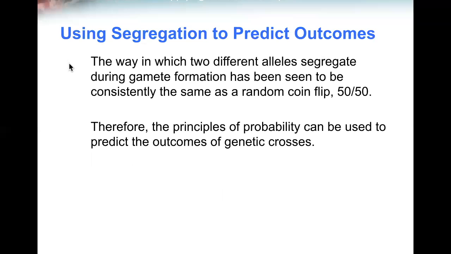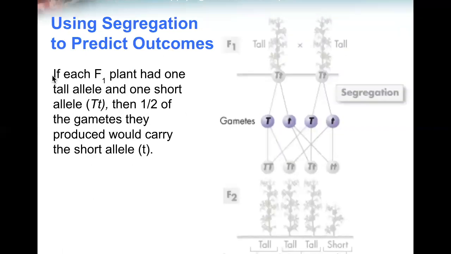The way in which two different alleles segregate during gamete formation has been seen to be consistently the same as a random coin flip, 50-50. Therefore, the principles of probability can be used to predict the outcomes of genetic crosses. If each F1 plant has 1 tall allele and 1 short allele, capital T, small t, then half of the gametes they produce would carry the short allele, small t. So capital T, small t, half is here, half is here.